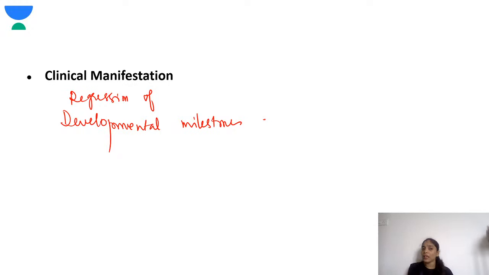In iron deficiency, what happens? There is impaired neurocognition. Okay, there is no regression of milestones, there is impaired neurocognition. Over here there is regression of milestones. Yes, knuckle pigmentation is another feature of vitamin B12 deficiency.